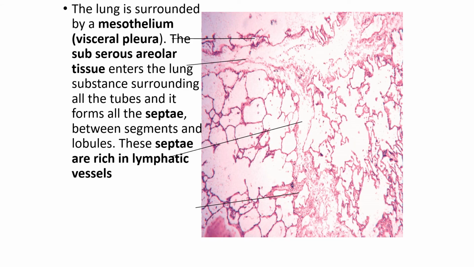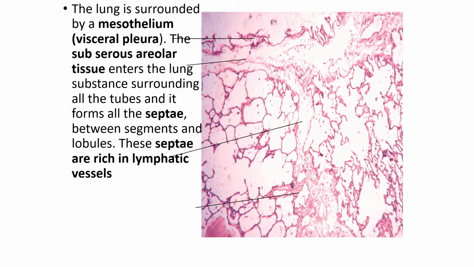So the lung which you have seen had a visceral pleura lining the lung. The lining epithelium is the mesothelium, and below this is the serosa. Wherever there is a serous membrane, below the serous layer, the subserous areolar layer enters into the lung.